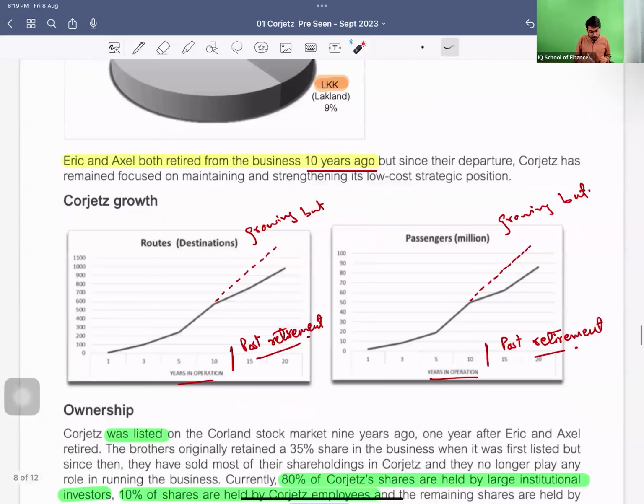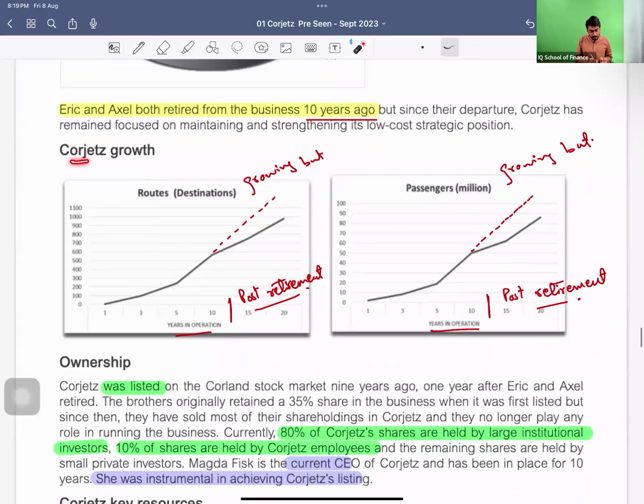Eric and Excel both retired from the business 10 years ago. Okay. The graph of Corjetz's growth, the routes or the destinations, they were growing and they should have grown like this, but no, they did not. So what happened? There would be some issue which may be asked from you to be solved in the exam. Okay.